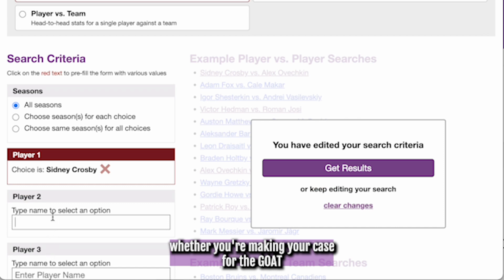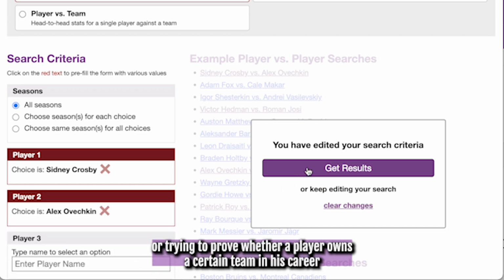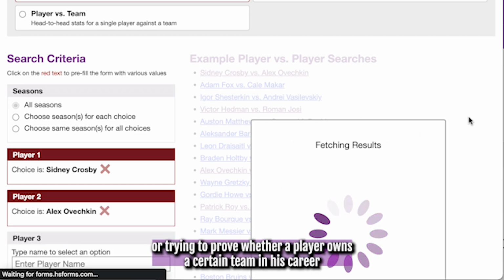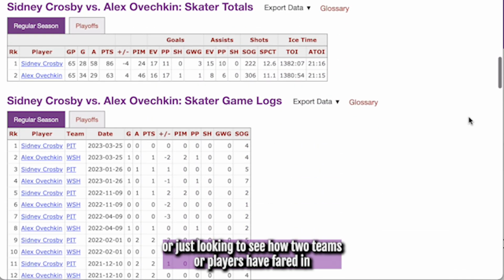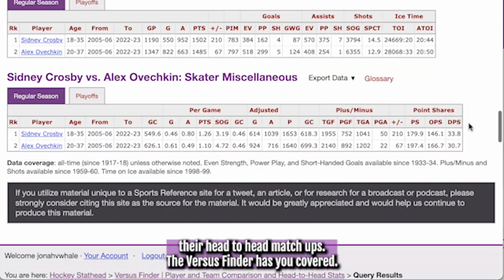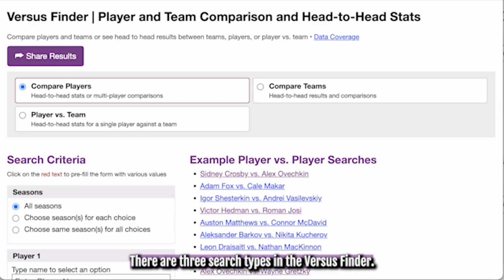Whether you're making your case for the GOAT, or trying to prove whether a player owned a certain team in his career, or just looking to see how two teams or players have fared in their head-to-head matchups, the Versus Finder has you covered. There are 3 search types in the Versus Finder.